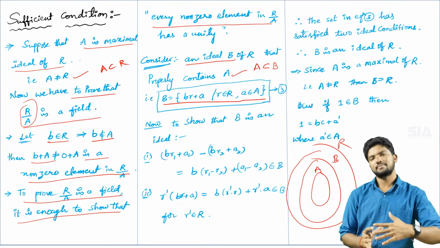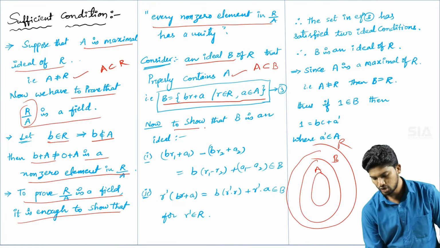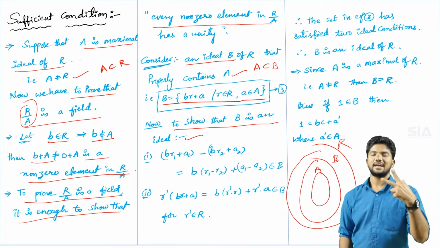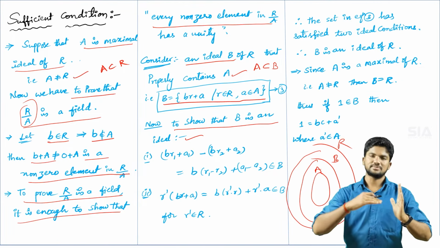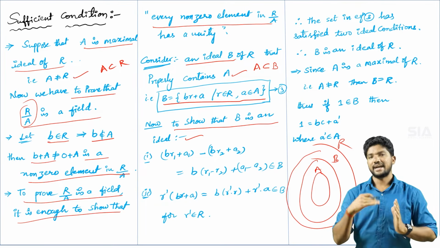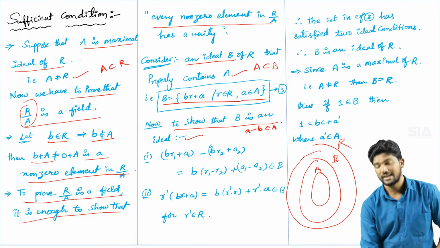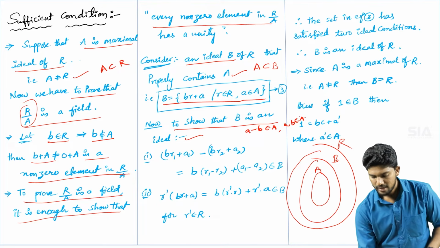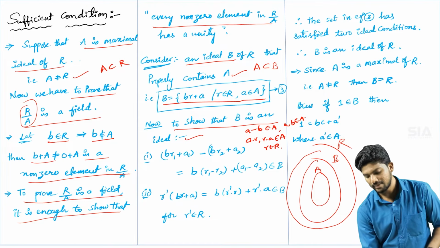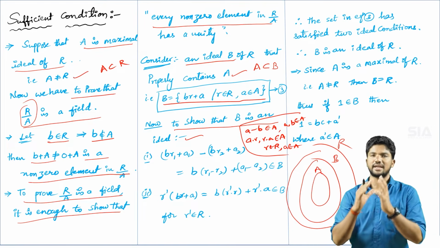We are saying capital B is an ideal, but we did not prove that officially. So now we are going to show that capital B is an ideal. It has to satisfy the ideal test. Okay, whenever we are going to prove a subset is an ideal, it has to satisfy the ideal test. What is the ideal test? The subtraction of any two elements belongs to capital A whenever a comma b belongs to capital A. Okay, and a into r comma r into a belongs to capital A whenever small r belongs to capital R and small a belongs to capital A. Okay, these two conditions you can call an ideal test.